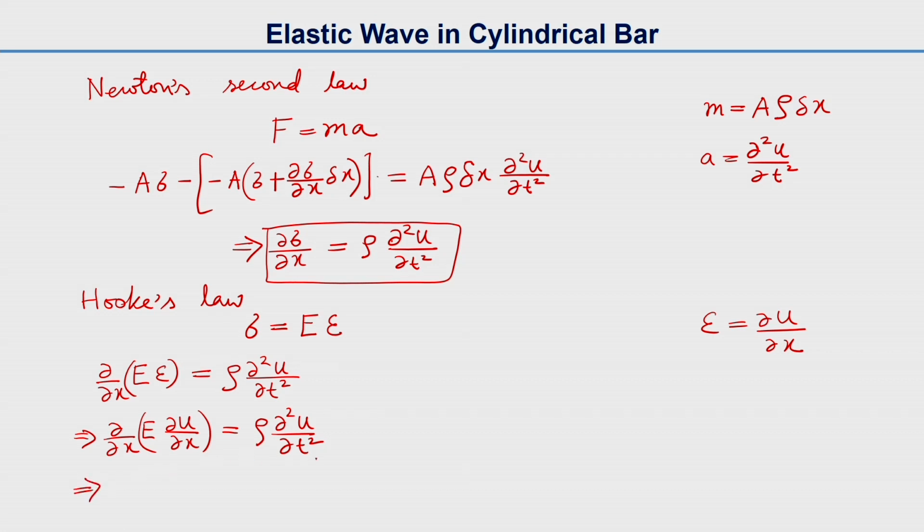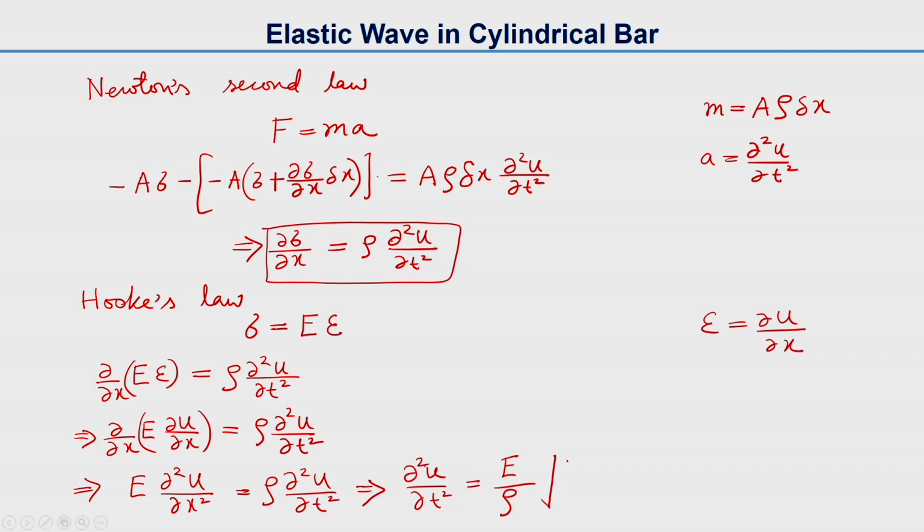We can write this differently as the second partial of u with respect to t equals Young's modulus divided by mass density, multiplied by the second partial of u with respect to x.